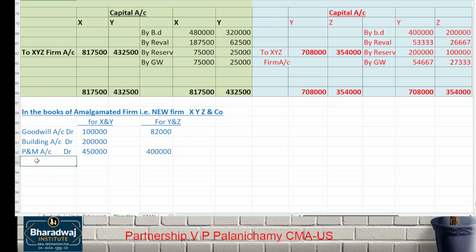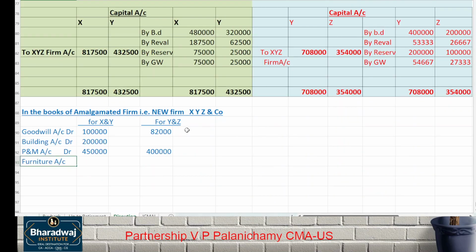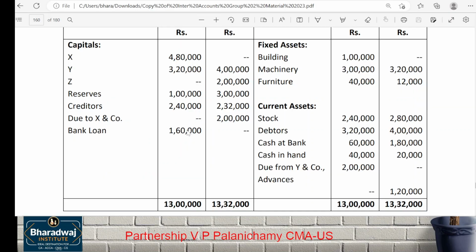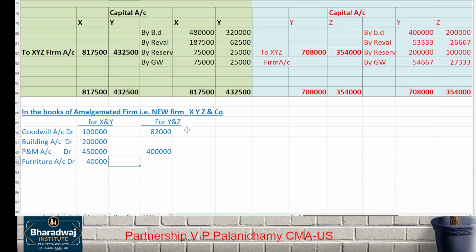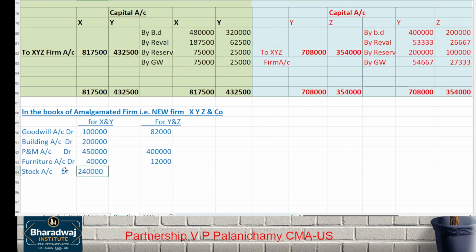Like this, you debit all the assets. I hope other assets are at book value. What are the other assets? Furniture account debit, how much? Do it along with me, don't wait. Then stock account debit. Which one next? Debtors account debit 3 lakh 20 and 4 lakhs.